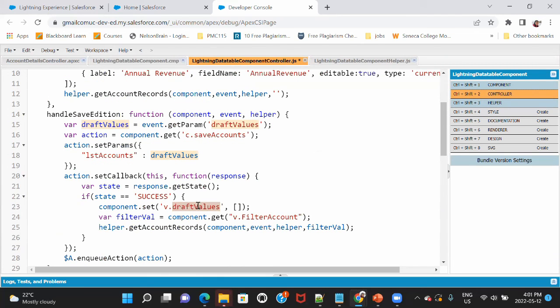So what am I doing? Initially, when I did the inline editing, in my draft values I had all the records. But after I click save, I don't want those records to be here. I just want the initial value, which was open and close square brackets. That's it. And then it would again hide the save and cancel buttons.